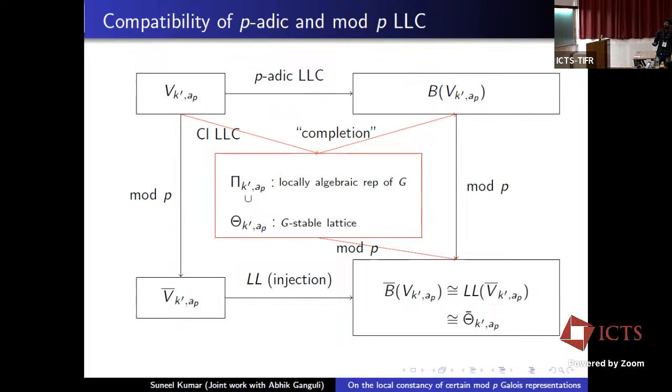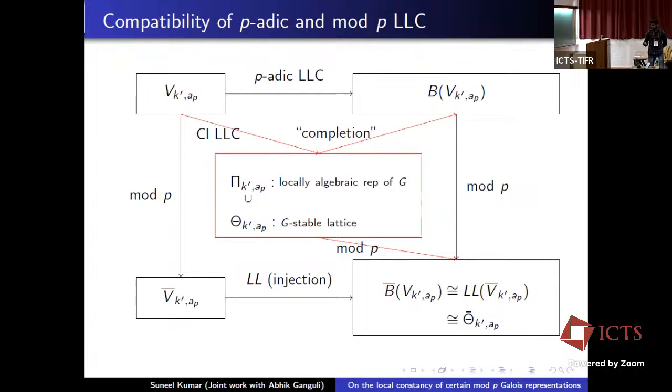And the mod p reduction of Θ_{k',a_p} is isomorphic to the mod p local Langlands image of B̄_{k',a_p}, basically this isomorphism. We also note that mod p local Langlands is an injection. So to compute B̄_{k',a_p}, it is enough to compute Θ̄_{k',a_p}.